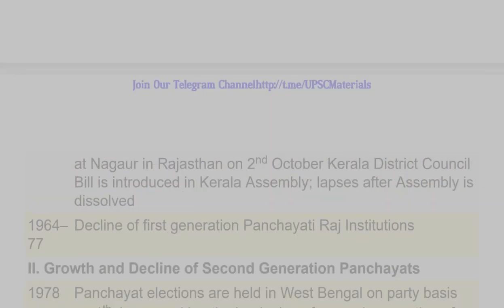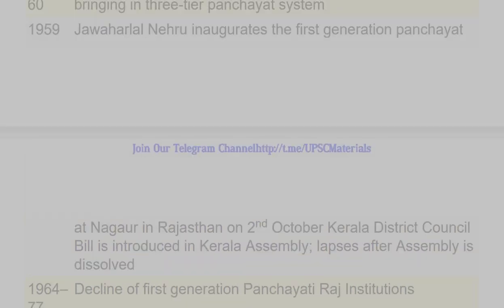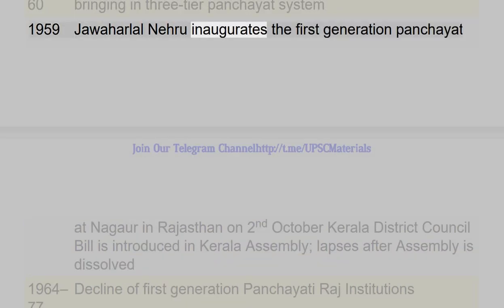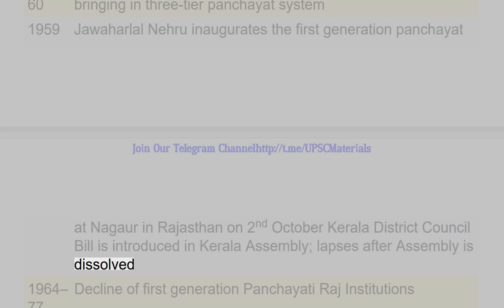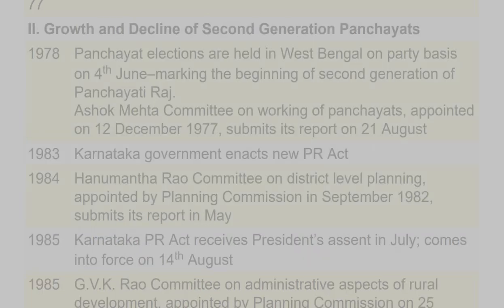1958-60 Several state governments enact new Panchayat Acts bringing in three-tier Panchayat system. 1959 Jawaharlal Nehru inaugurates the first generation Panchayat at Nagaur in Rajasthan on October 2. Kerala District Council Bill is introduced in Kerala Assembly, lapses after Assembly is dissolved. 1964-77 Decline of first-generation Panchayati Raj institutions.